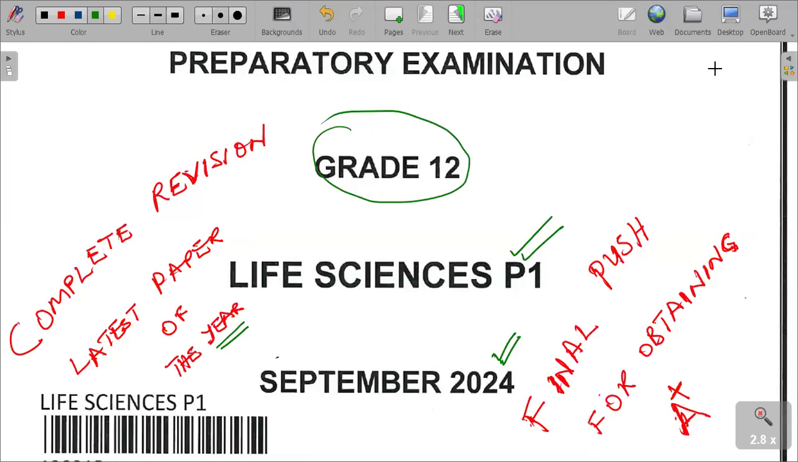I welcome you to our revision segment of the September examination preparatory paper that was written on the 3rd of September 2024. As you all know, we are just going to do intensive revision and ensure that we get the A+ distinctions that we have been working for since ever. So in this paper, we are going to do Paper 1, Life Sciences.